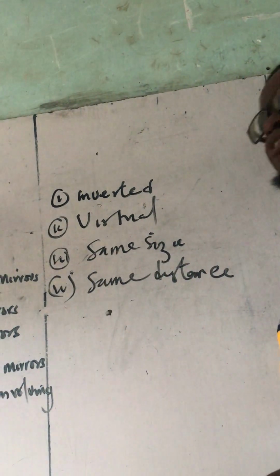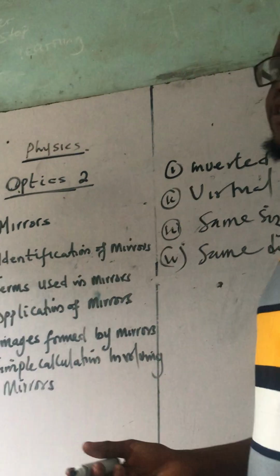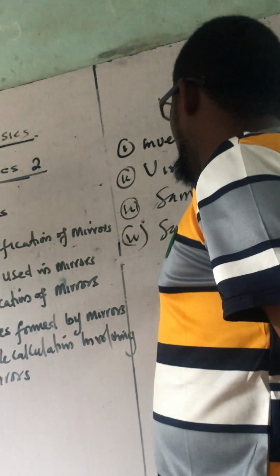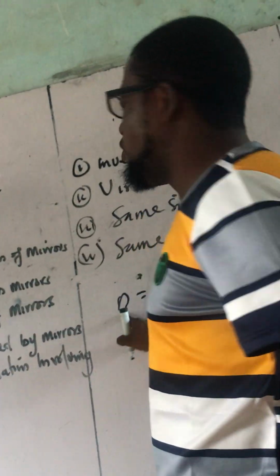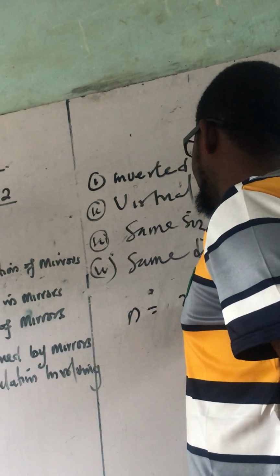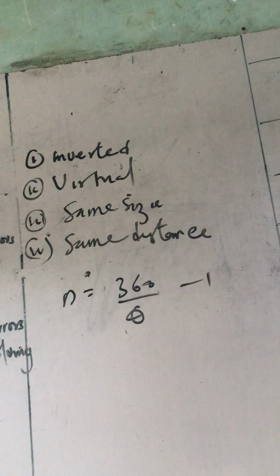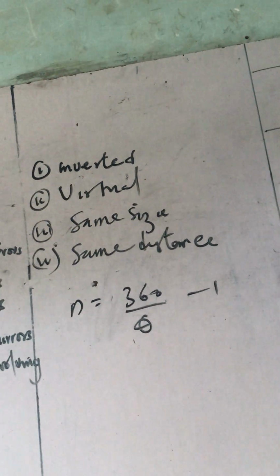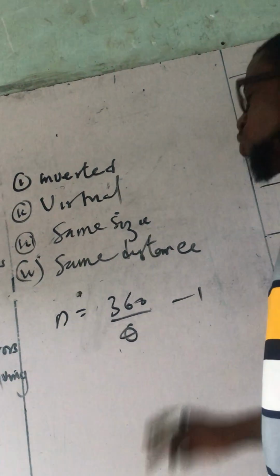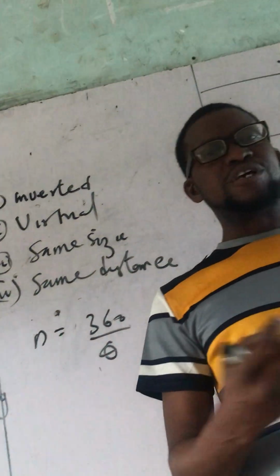So these are some of the properties we have for plane mirror. I'm not going deeply into that. Then the number of images that can be formed by a plane mirror, we have the formula: number of images equals 360 divided by theta, minus what? Minus 1. Theta is the angle between the mirrors.